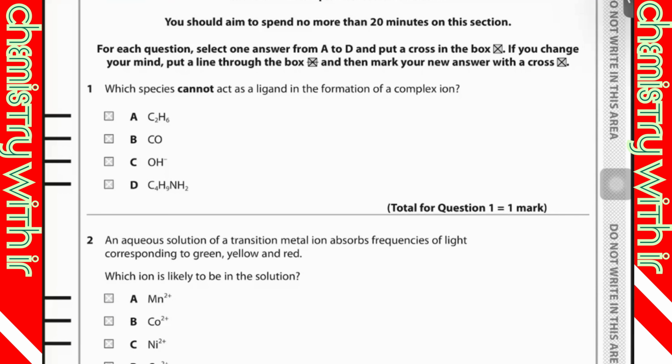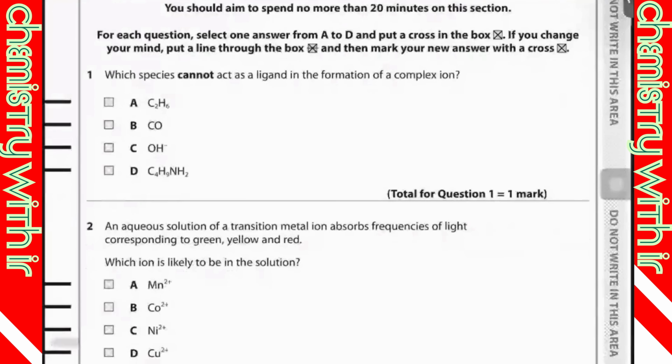Okay, this is January 2025, Unit 5 paper. Which species cannot act as a ligand in the formation of a complex ion? So I told you that a ligand is the one which is going to have a lone pair of electrons. So a ligand can be negative and ligands can be neutral, but they cannot be positive, of course.